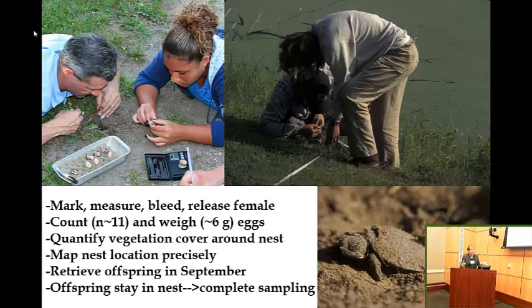We measure mark-recapture. We take a blood sample from every animal handled. We count and weigh all their eggs. And then we can come back in September and see who actually hatched. And so in that sense, we have complete sampling of their reproduction.